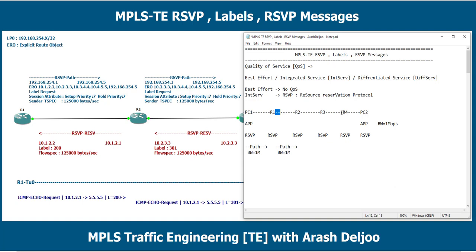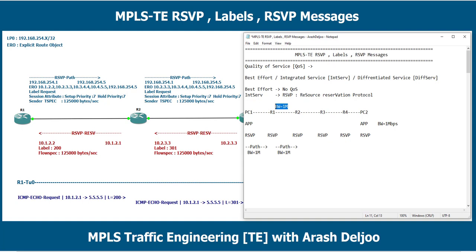If other routers can reserve the amount of bandwidth, R1 also should reserve the bandwidth. Because of that, R1 on this interface should set aside the bandwidth of 1 megabit per second, and stand by this bandwidth but not reserve it. Then it can forward the RSVP Path message to router 2.